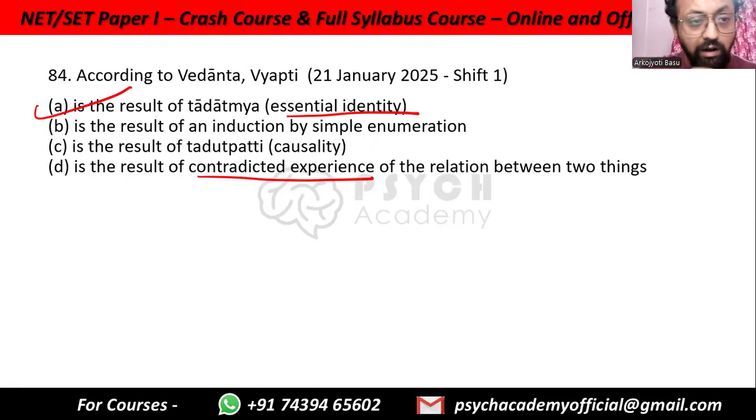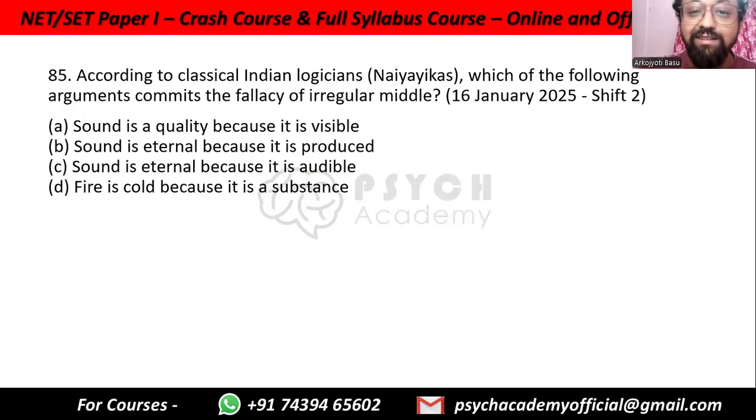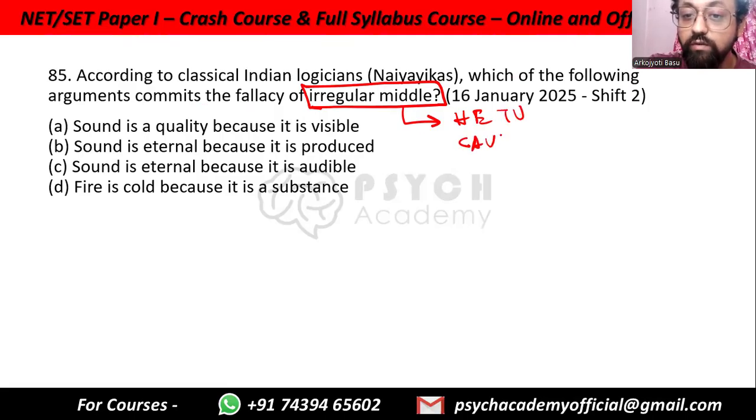According to classical Indian logicians or Naiyayikas, which of the following arguments commits the fallacy of irregular middle? Irregular middle means that the middle term, remember in Indian logic, how do you find out the middle term? The middle term is the hetu. Hetu means cause.